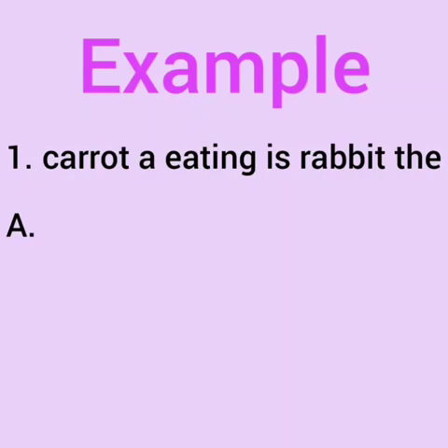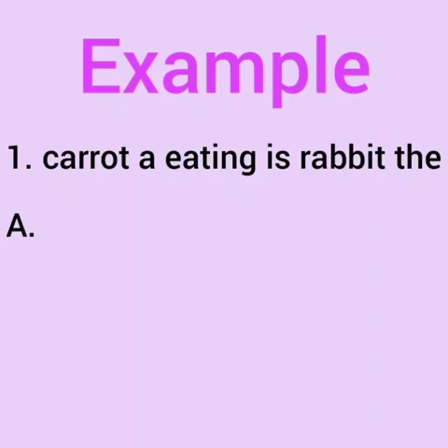Let's take an example. Look at this group of words. Carrot, a, eating, is, rabbit, the. Do you understand these words? No, they do not make any sense. Let's change the position of these words.